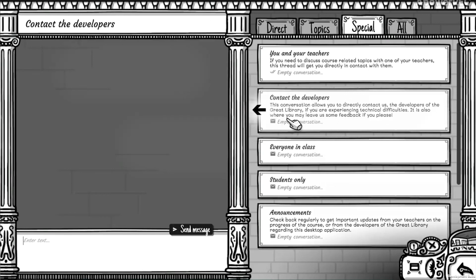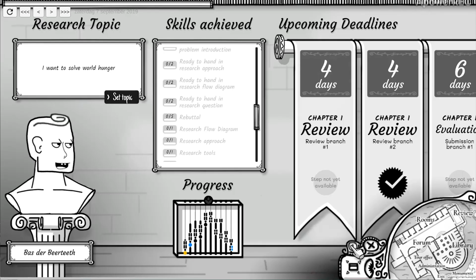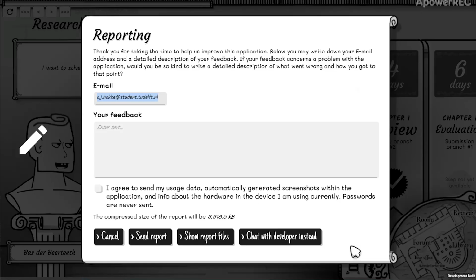If you would like to speak to the developers about the system, feel free to contact us through the chat system. Or, if you have run into any technical issues, we kindly ask you to use the report button, as it allows us to have a more in-depth look at what may have caused your issue within the application. Otherwise, you could simply contact us through info@orbitgames.nl.